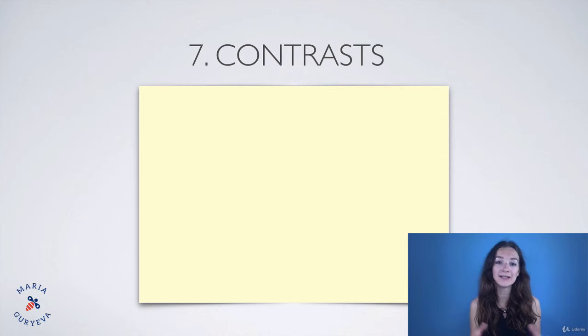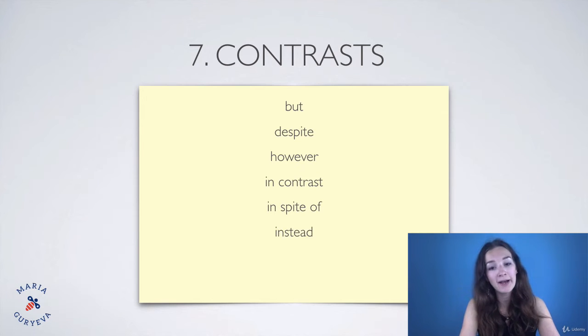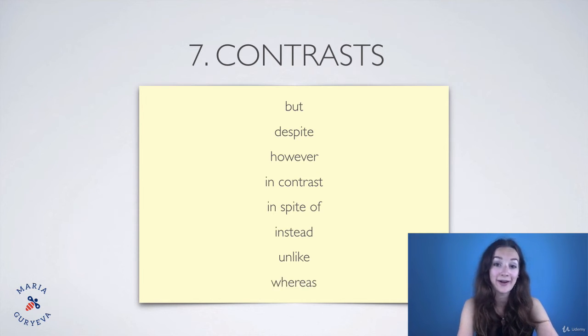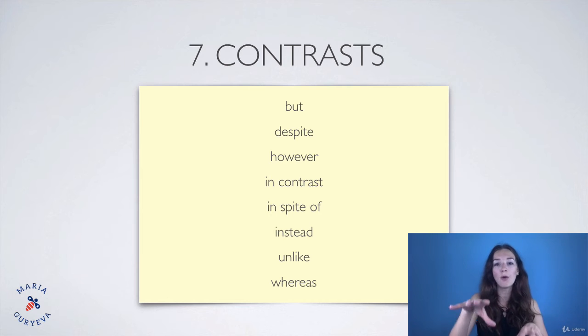All right. The next one is contrasts. So let's have a look at the contrast signals that are going to tell you that at some point in the sentence we're going to have opposites, right? So we should look for the opposites. Such signals can be: but, despite, however, in contrast, in spite of, instead, unlike, whereas. So if you see one of these words, it means that everything that follows this word contradicts everything that was before it, right? So we have two opposite parts. There's some contradiction, some contrast going on, okay? And this contradiction can help you find out the definition of the word, all right?